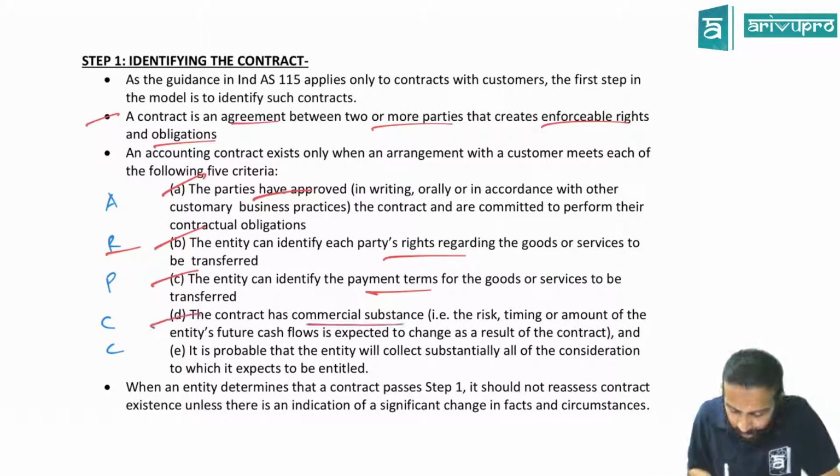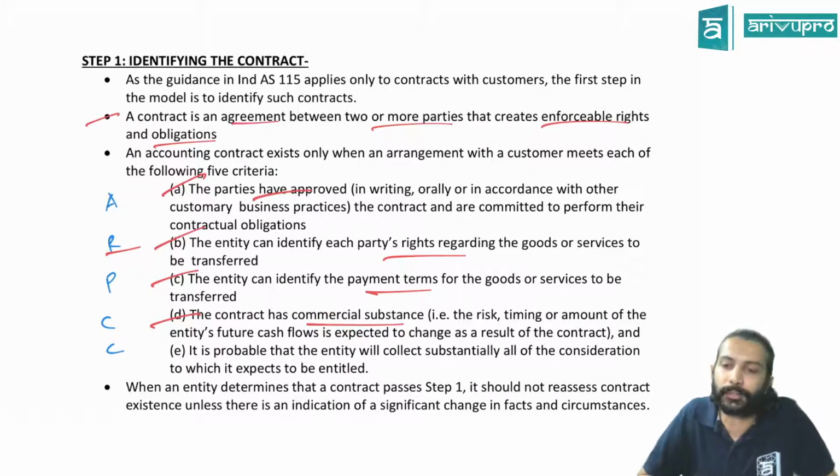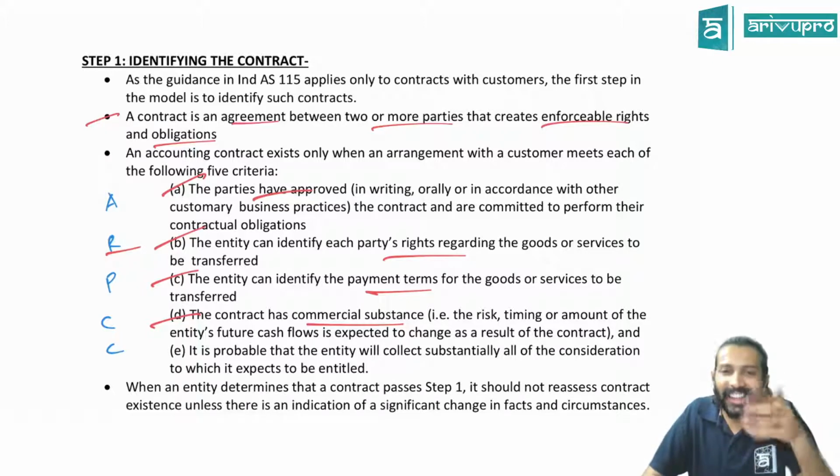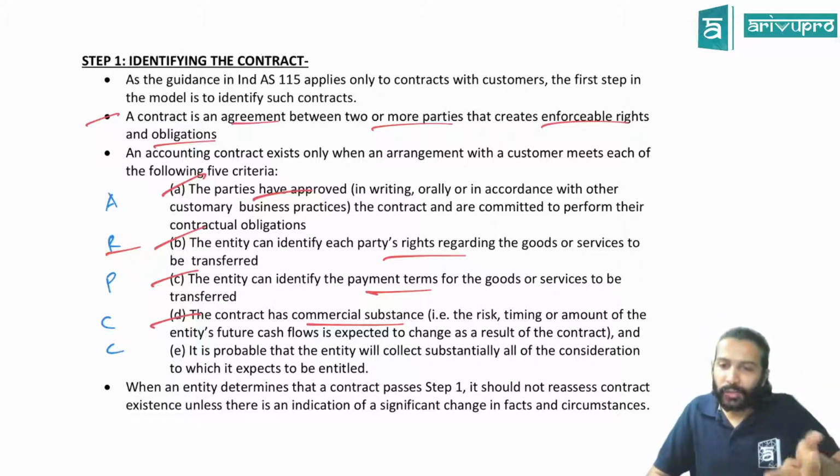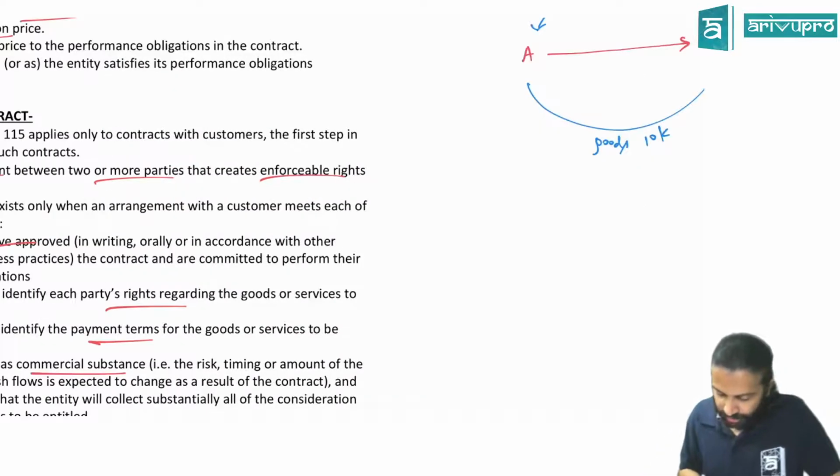C means the contract should have a commercial substance. This we have studied already. What does commercial substance mean? That means there must be some change in the cash flow. The risk, the timing, and the amount of cash flow should change because of the contract.